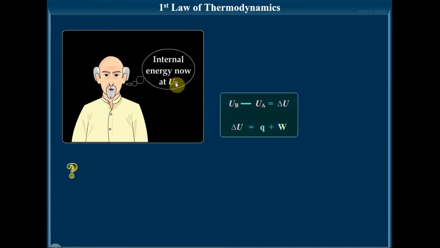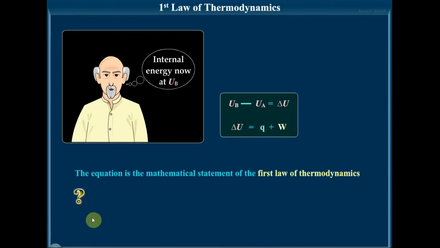Final minus initial, UB minus UA, is delta U. So the change in internal energy is equal to heat absorbed, because the system is absorbing Q amount of heat energy, and W amount of work is done. The equation delta U equals Q plus W is a mathematical statement of the first law of thermodynamics.